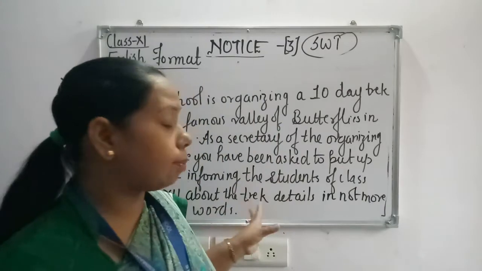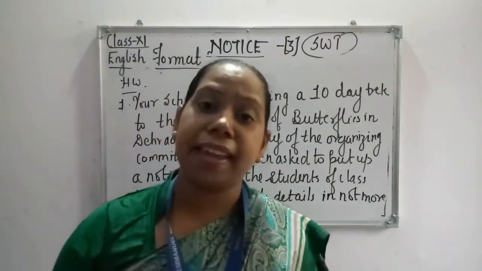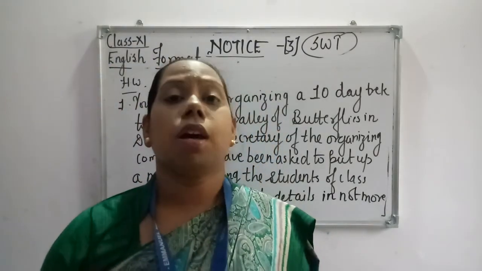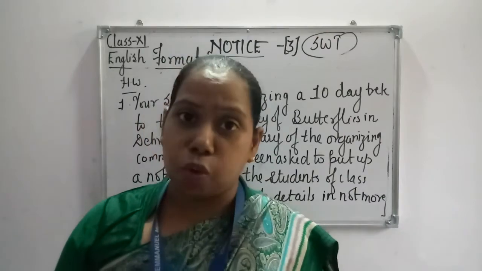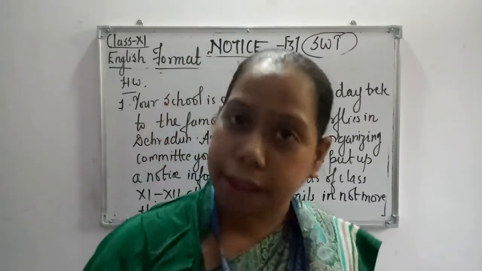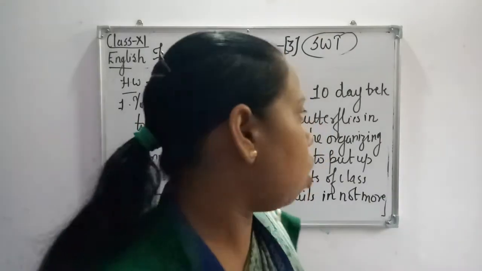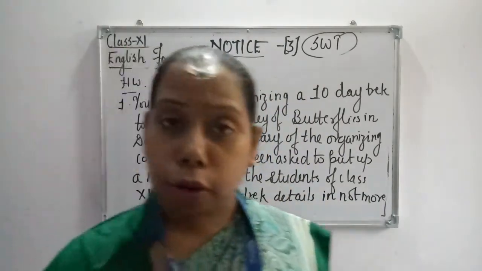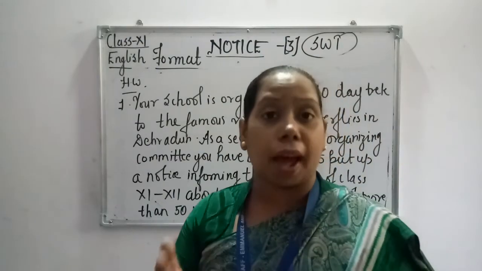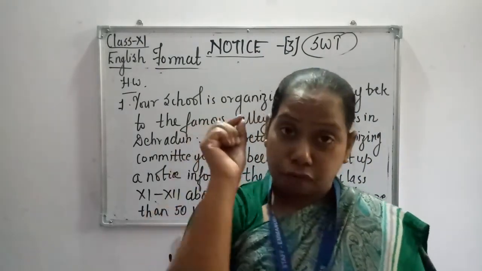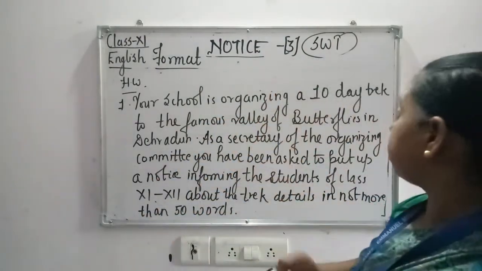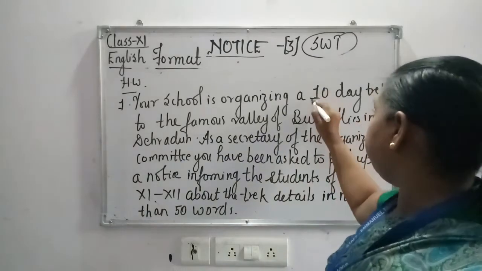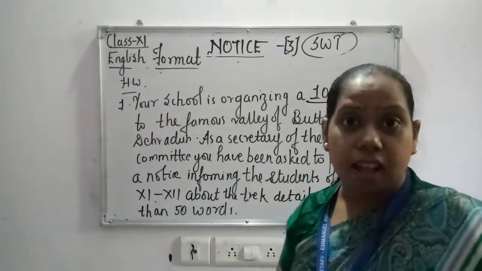Now what will be the subject? It can be a trekking adventure, or trekking event. You can put the title as trekking also. So that can be the title. And then in the body, what do you have to write? You need to write from which date, because it has been mentioned it is a 10-day event. That 10-day trekking is there.